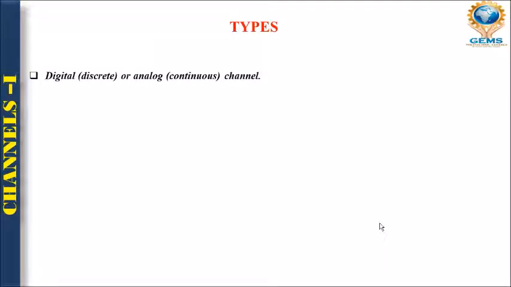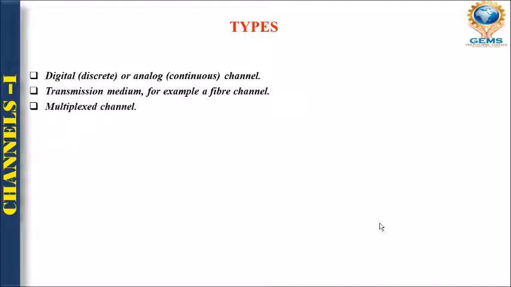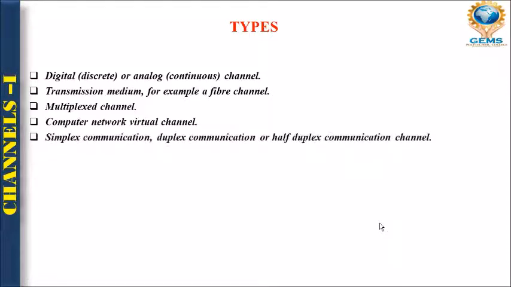Okay, so what are the important types that we are using in it? First is your discrete or analog channel, second one is your transmission media, for example fiber channel, right? Multiplex channel, computer network and virtual channel, simplex communication, duplex communication and half duplex communication, that we are using in the transmission mode.